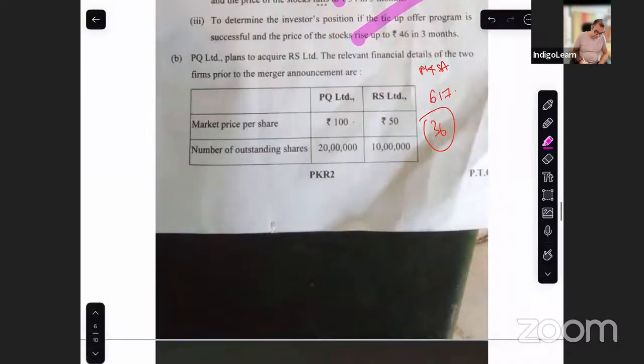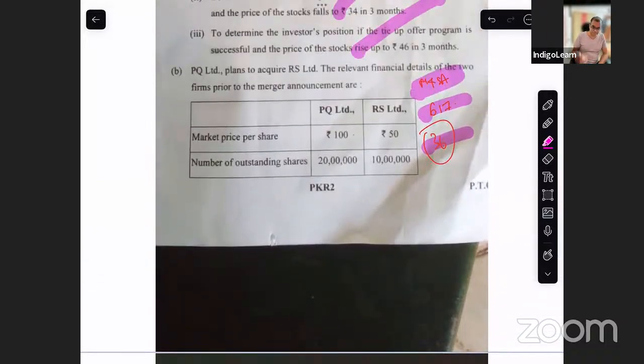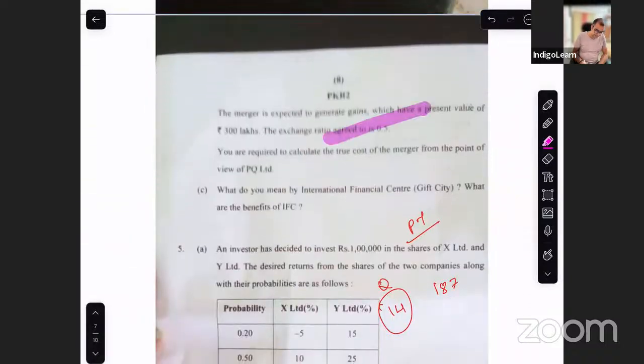Then you have a question on the M&A chapter. M&A chapter, page 617, question 36. This is also a super simple question. There are two people, one is planning to acquire the other. There's a market price, there are shares. Then the merger is expected to have gains. You are required to calculate the true cost of merger. True cost of merger. So that is what I explained, right?